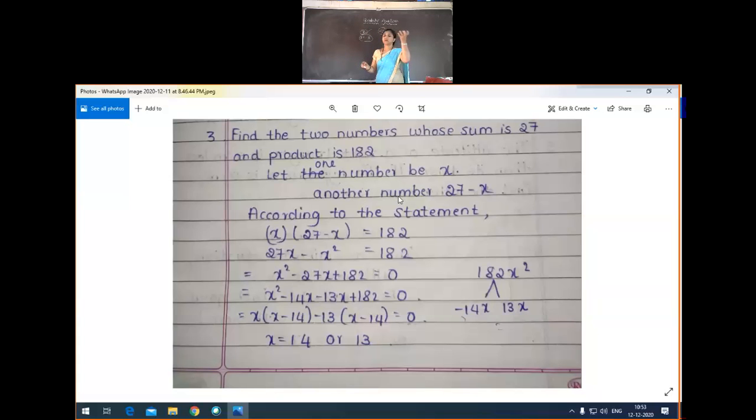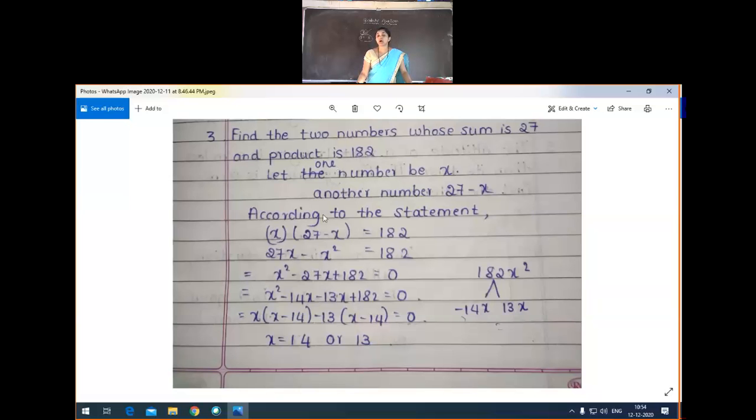X means somewhere 10, 11, 12, 13. We don't know actually. Okay, so then the second number: the total is 27. In that 27, if we remove the first number, we'll get the second number. That's why the second number must be 27 minus x. Then here, find the two numbers whose sum is 27, and the product is 182.